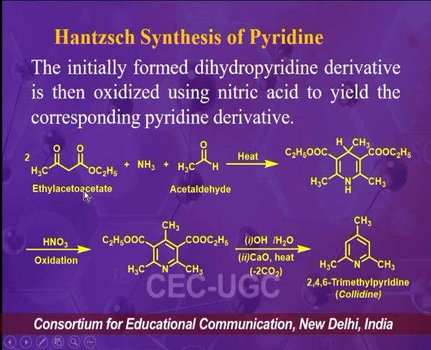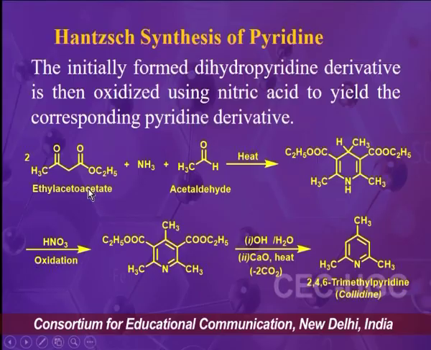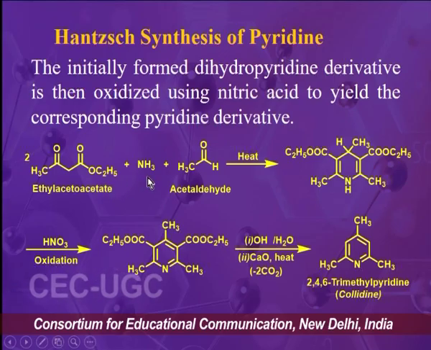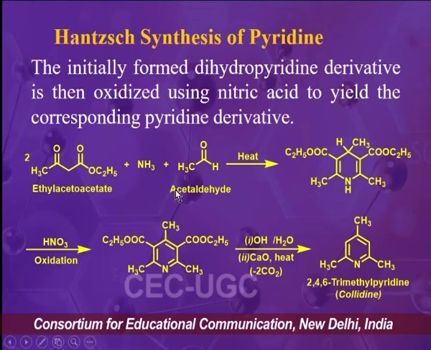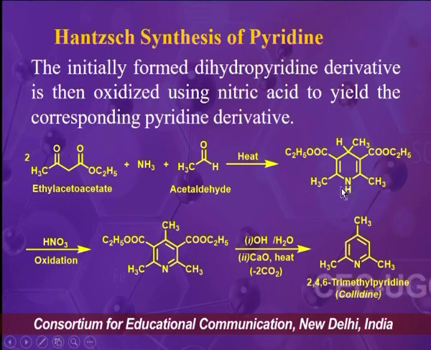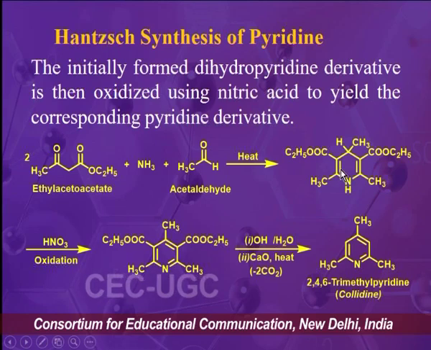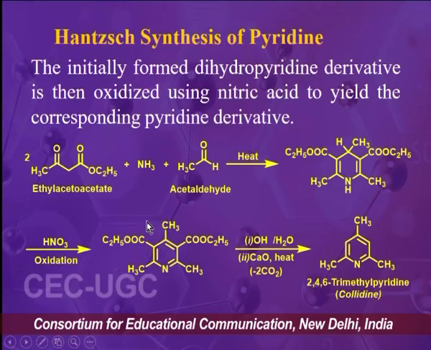We have ethyl acetoacetate, 2 molecules of ethyl acetoacetate are needed for this synthesis, and this ethyl acetoacetate on reaction with ammonia and acetaldehyde at high temperature will produce 1,4-dihydropyridine derivative, and this 1,4-dihydropyridine derivative on reaction with nitric acid will undergo oxidation and will produce pyridine derivative.